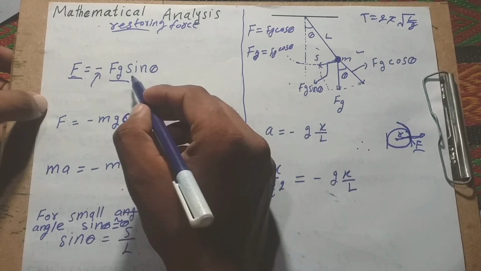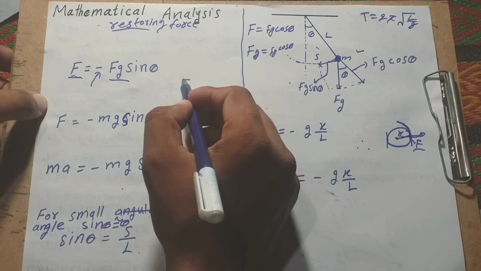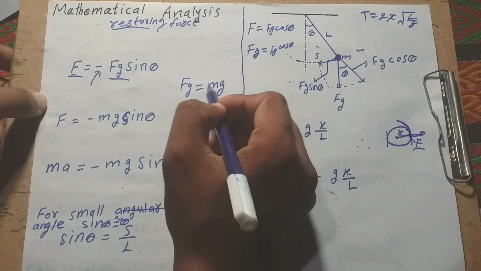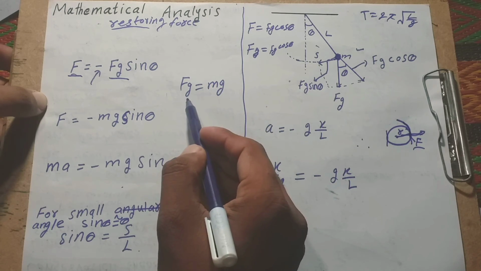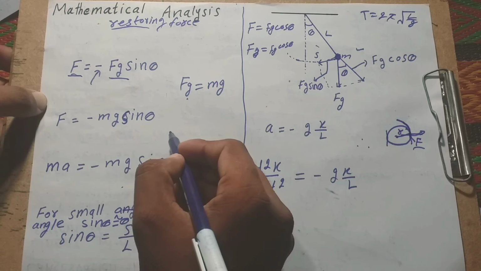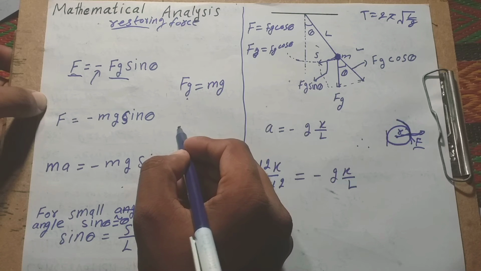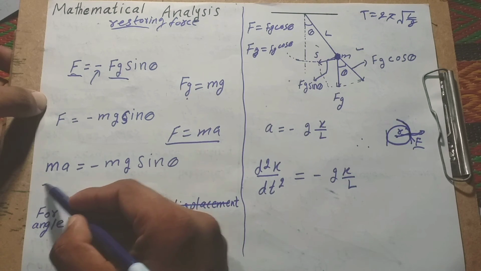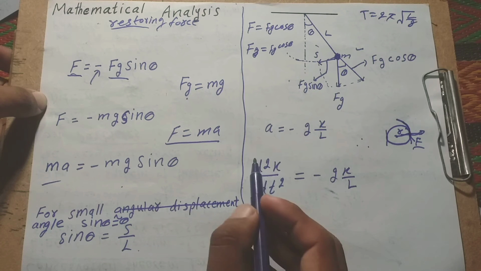And this is the gravitational force. We know that the gravitational force is equal to mg. We use that here. And we know from Newton's second law that F is equal to ma. We use ma here. Okay, understand?